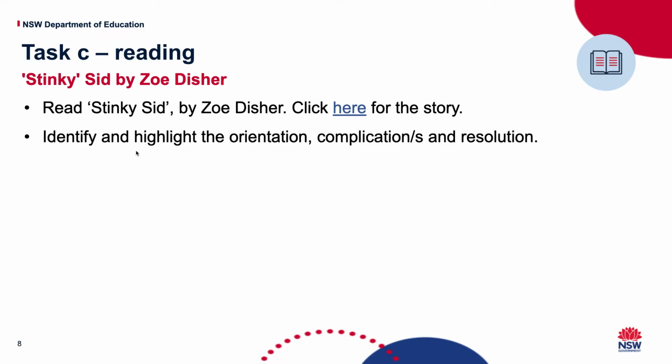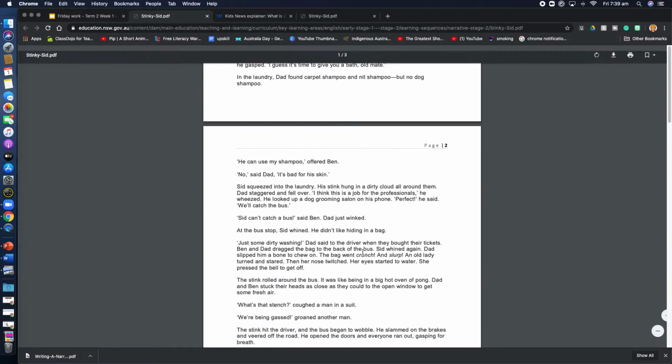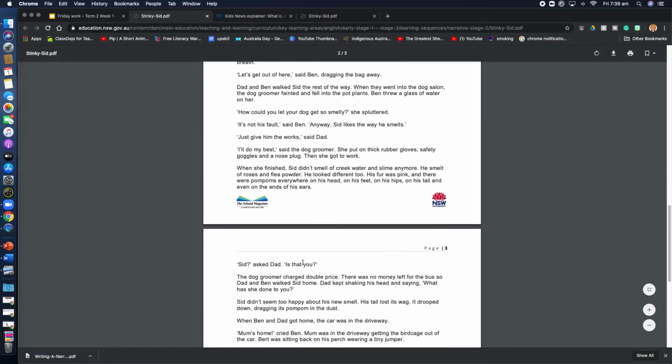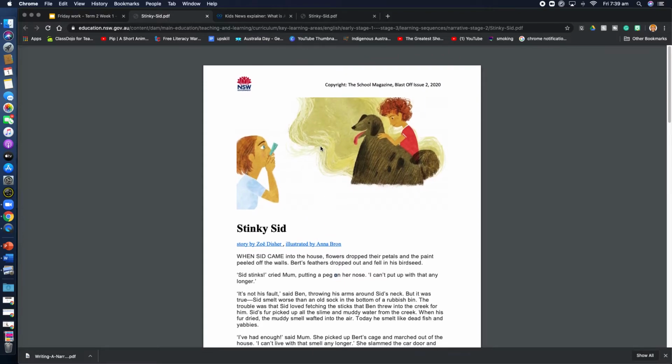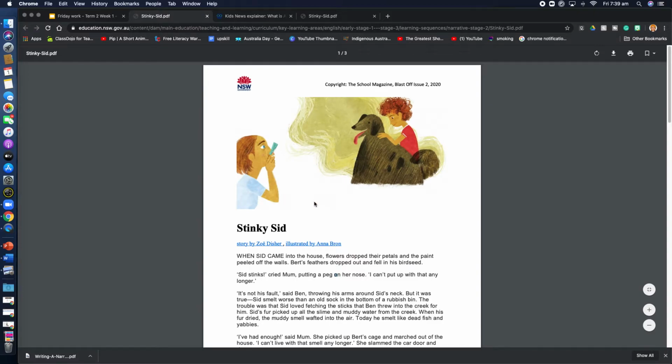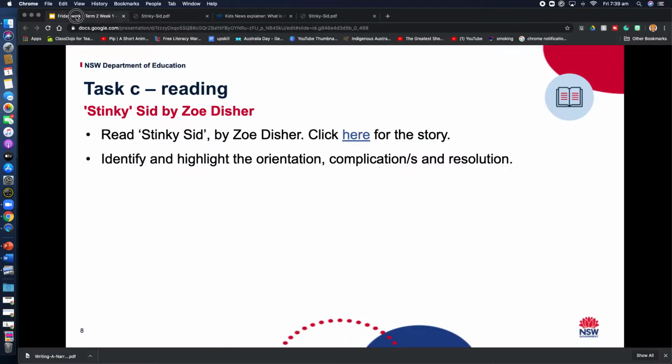This one, Task C, reading Stinky Sid by Zoe Disher. Now, if you Google Stinky Sid, you'll be able to find the story, but I've put it in a link if you click there. So I'm just going to click there just to show you. But this is Stinky Sid, the story. And you can see it's a couple of pages long. Make sure it's this one. This one is from a magazine called The School Magazine. Okay, it's by the New South Wales government. If you see all of those, you're at the right place if you searched it.